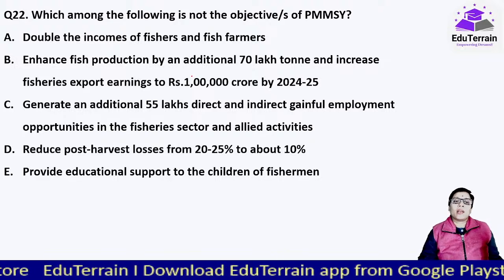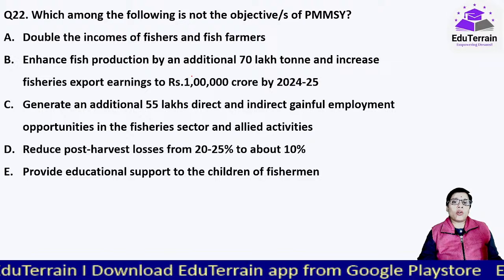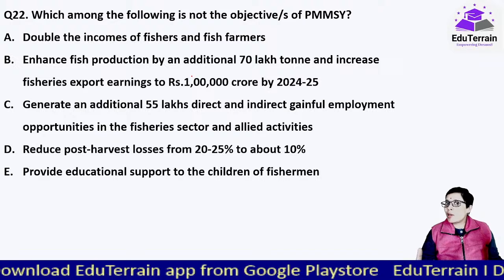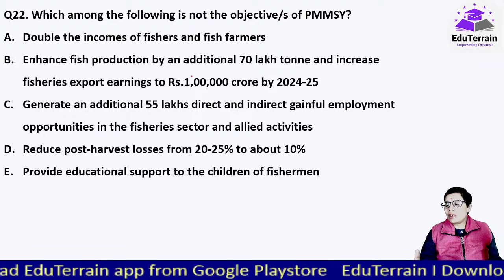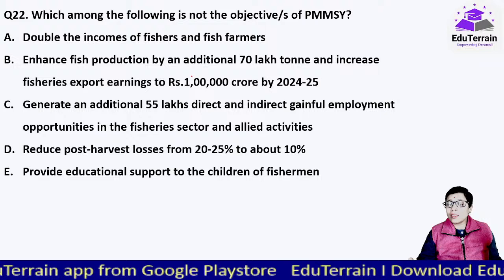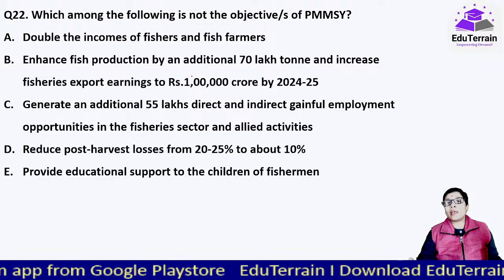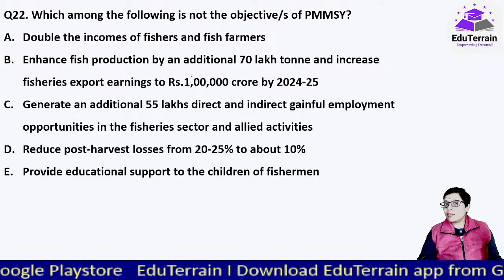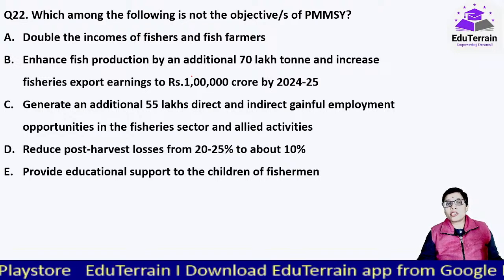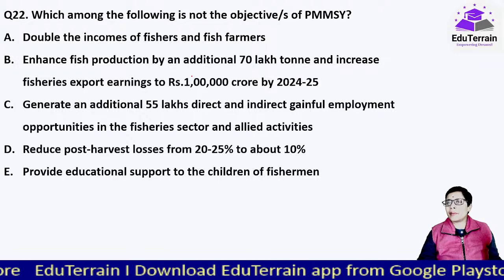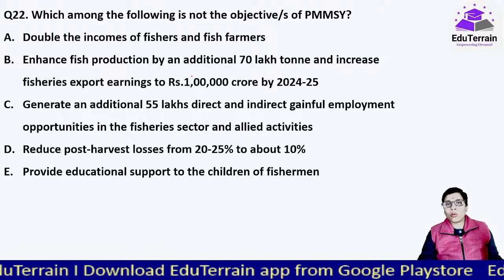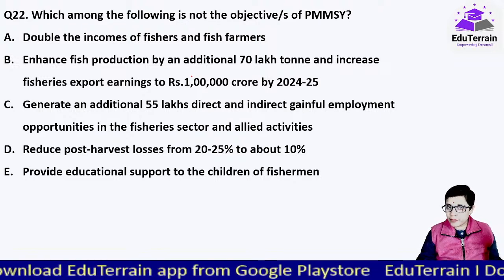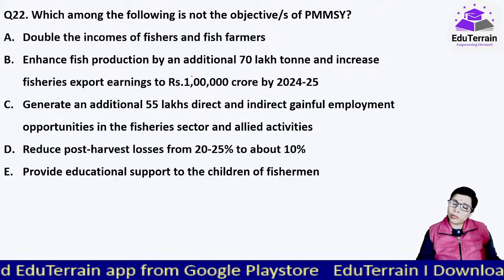Okay. Now, which among the following is not the objective or objectives of PMMSY? So, abbreviated forms, very, very important. Okay, acronyms, very, very important. Pradhan Mantri Matsya Sampada Yojana. And last year only, RBI has clearly mentioned agriculture is also basic agriculture, not core concepts, they will ask like they ask in ARD, but here at least the schemes, major reports, that would be important for your RBI exam as well.